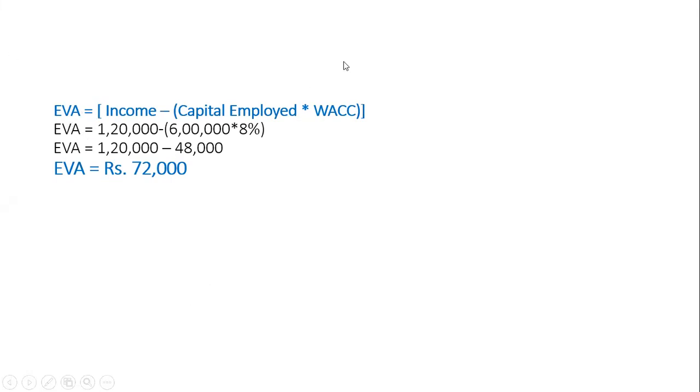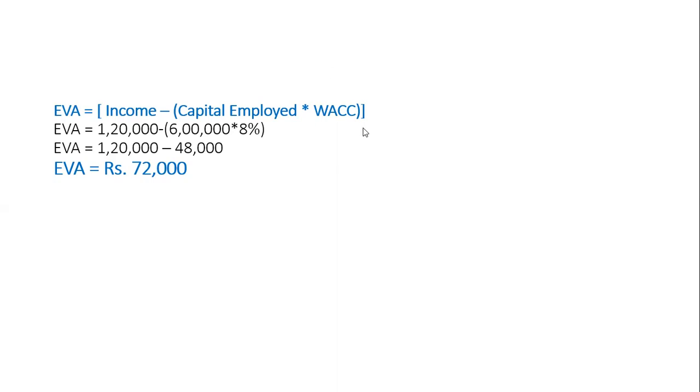This is the formula. Kindly note down, roll number 16. EVA is the difference between the income and the cost of funds. In brackets, you will get the cost of funds. When you raise 6 lakh rupees from the market, are you going to get it free of cost? No. When you are raising capital from the market, you have to pay some interest on it. You have to pay some dividend on the equity shares issued. After issuing shares, you have to give dividend also. So that is the cost of the company.